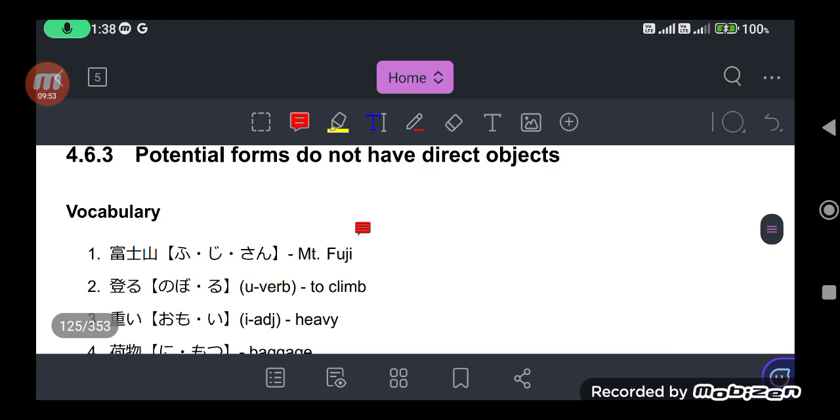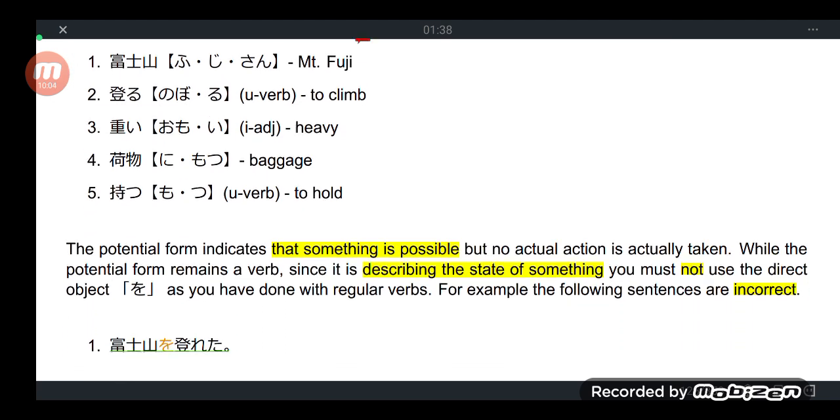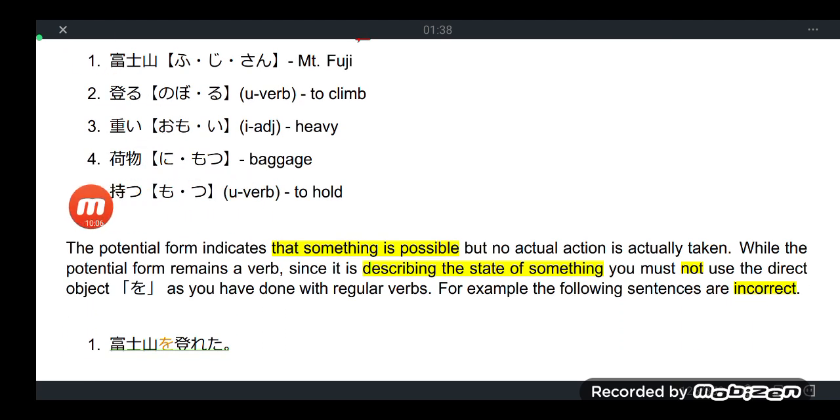So we have vocabularies here, minasan, and I just leave you with the task of screenshots. Just like here: nimotsu, baggage; motsu, to hold; noboru, that's an intransitive verb meaning to climb.